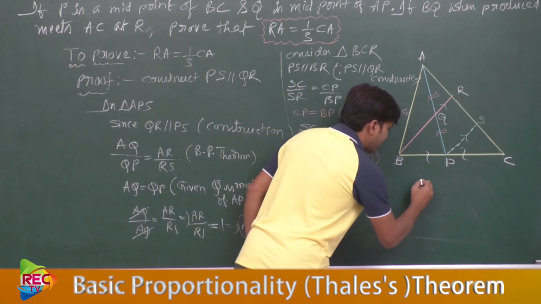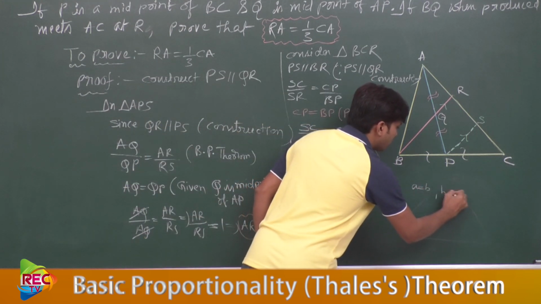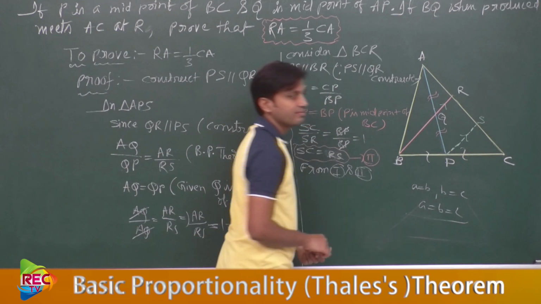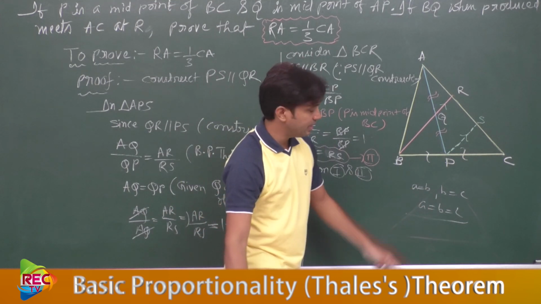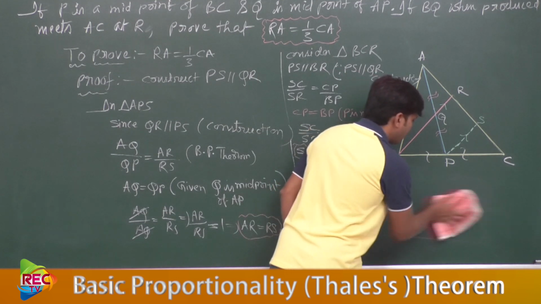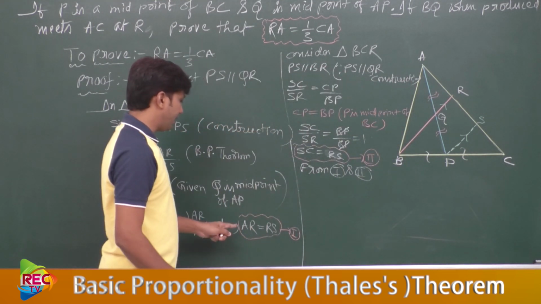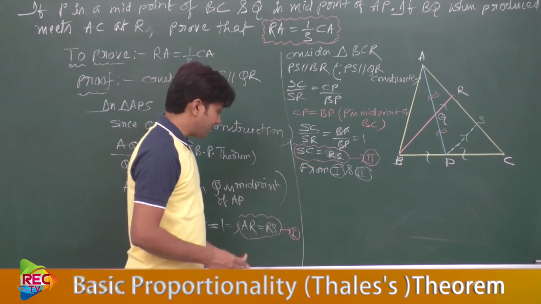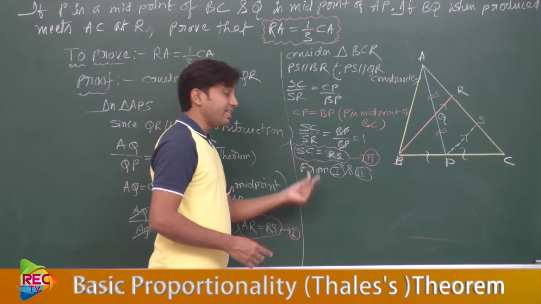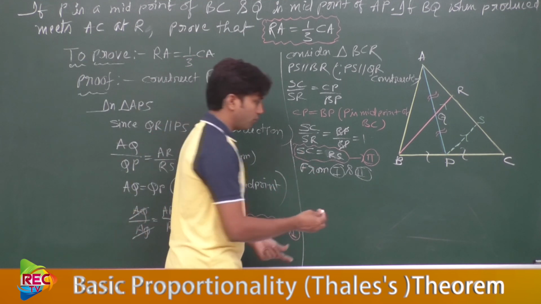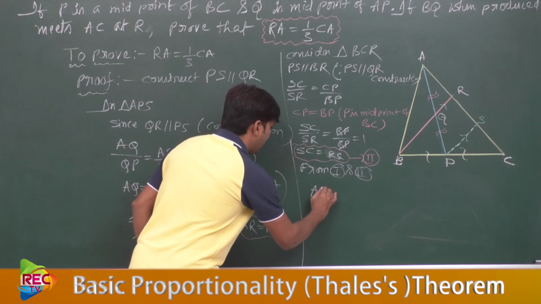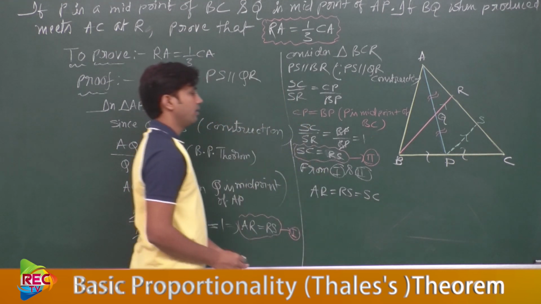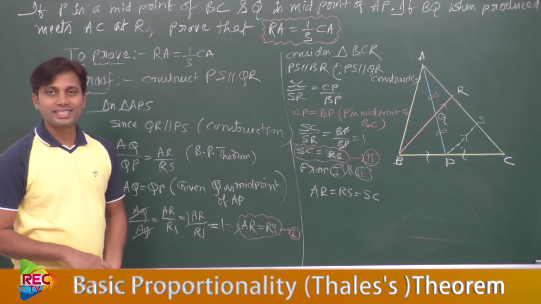I'll tell you the transitive property. Here A equal to B and B equal to C, then A, B, C all are equal or not? Actually A equal to C is the transitive property. So therefore we can write from these two conditions AR equal to RS, and RS equal to SC. So that means AR, RS and SC all are equal. So from 1 and 2 we can write AR equal to RS equal to SC.